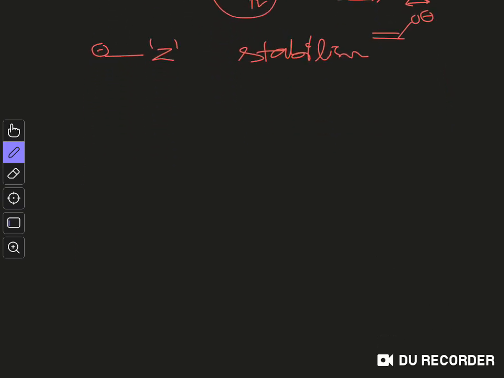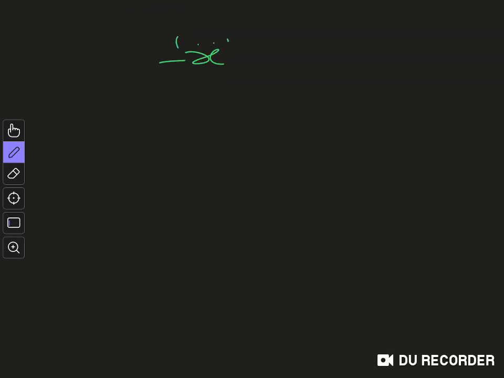Now the effect of the other one, that is the effect of the X substituent, is quite interesting here. What is the effect of an X substituent on the stability of a carbanion? In the case of a carbanion, you can consider this as a carbanion, and let's say your OR group is attached to it. So this is the model system which we will consider. Now here you can draw a simple diagram, that is, let's say this is the PC, the p orbital of carbon, and this is the PO, the p orbital of oxygen.